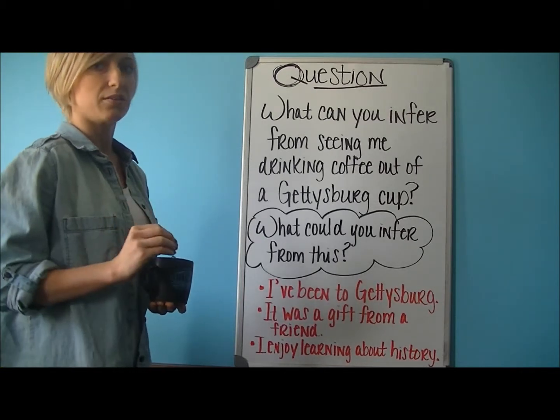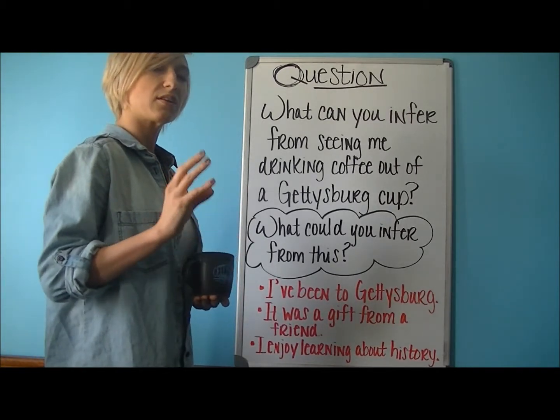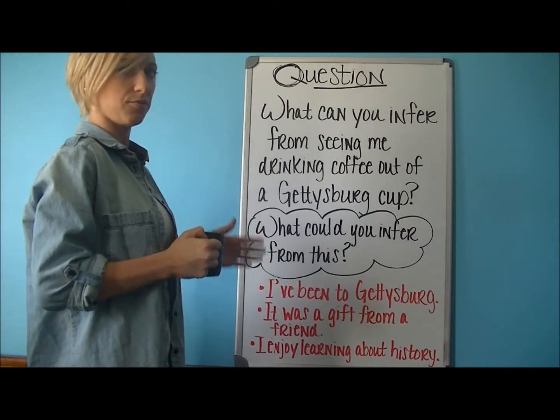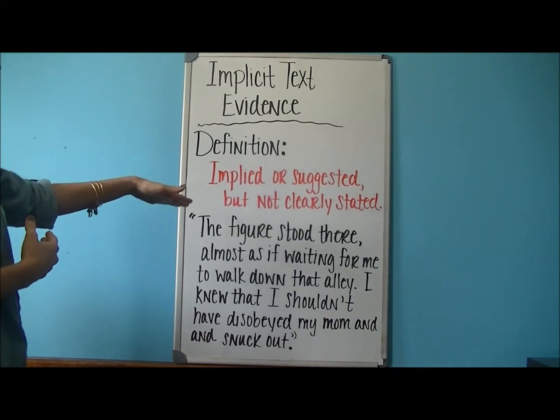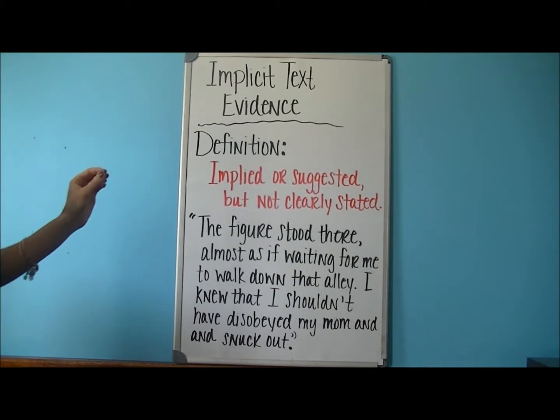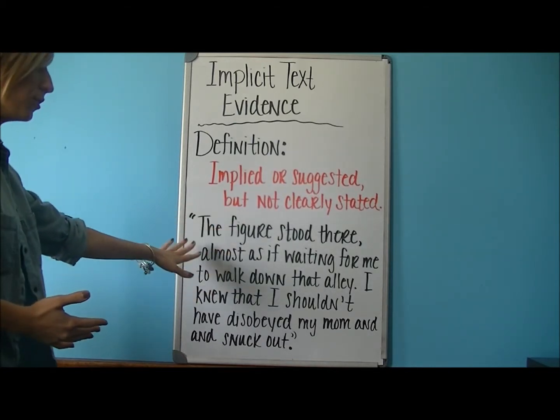Before I conclude with this lesson, I want to explain one more thing that goes into inferences. It's called implicit text evidence. Opposite of explicit, but it ties in with inferences. Implicit text evidence is defined as being implied or suggested, but not clearly stated, whereas explicit text evidence, as discussed before, is defined as being clearly stated in that text. Implied and inference, it's tricky because they are almost the same. Implied is implied or suggested, but not clearly stated. An inference is an actual conclusion based on the text given to you.